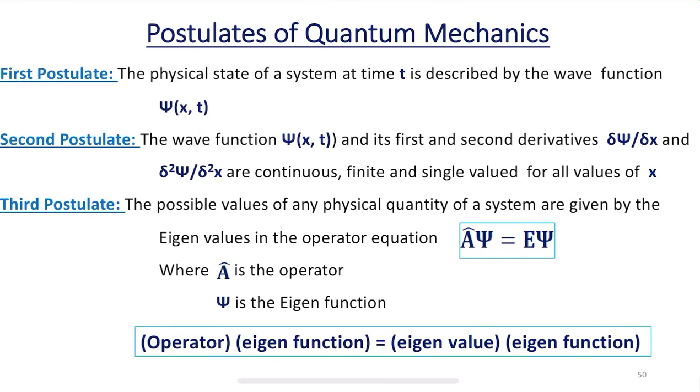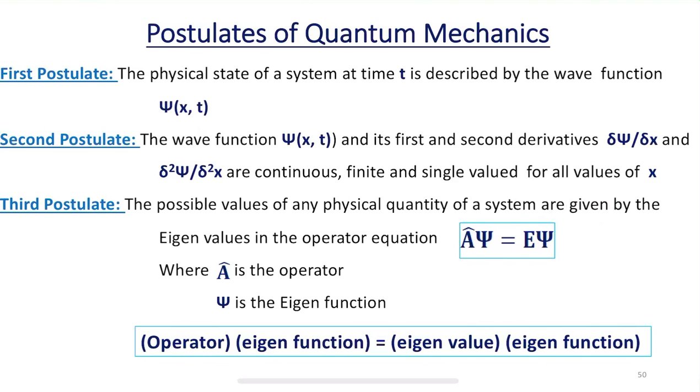The possible values of any physical quantity of a system are given by the eigenvalues in the operator equation. So, the values a physical quantity can take are given by the eigenvalues.